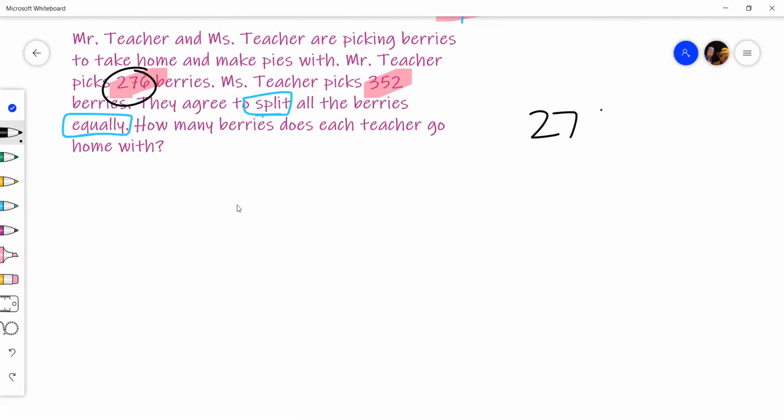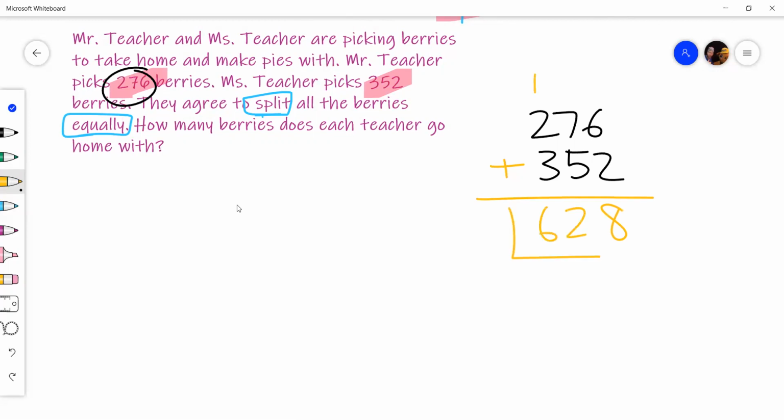Now we know Mr. Teacher picked 276 and Mrs. Teacher, or Ms. Teacher, picked 352. So first let's get a total. This is all the berries picked all together. So they picked 628 berries all together. Now, what they're saying is they're going to put all those together. Now they're going to split them evenly.